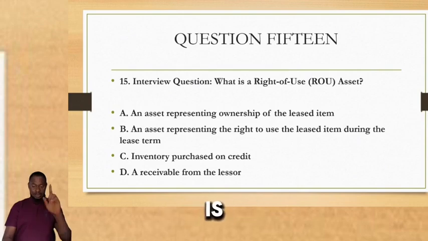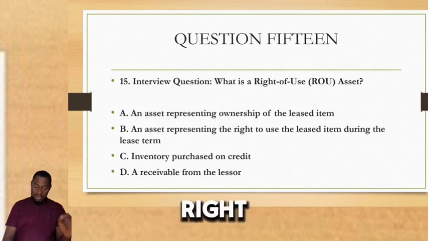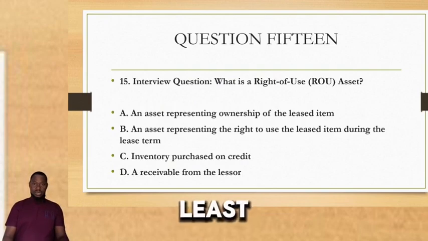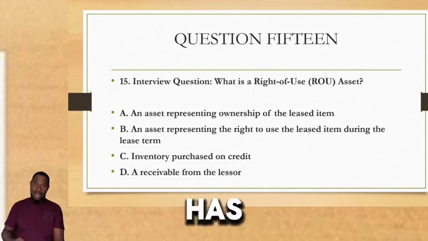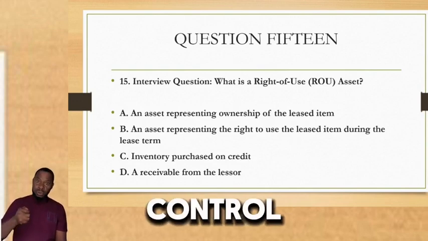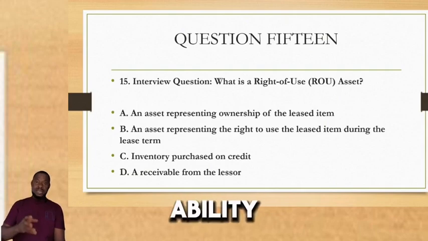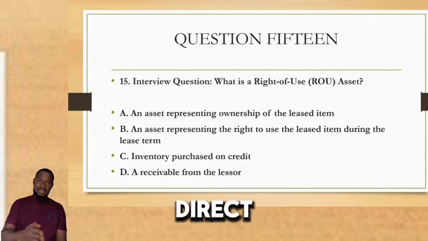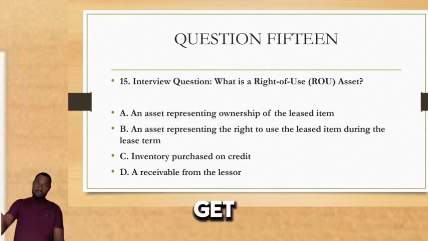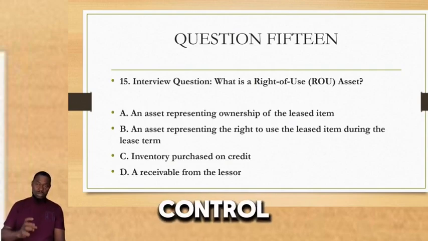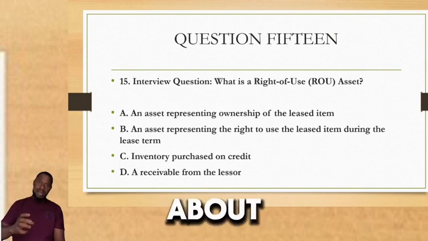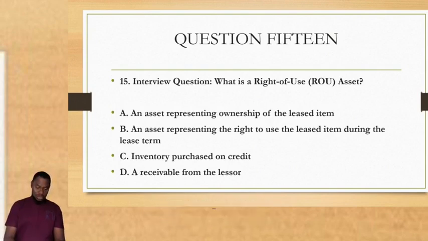Correct answer is going, and gone. Correct answer is B. An asset representing the right to use the leased item during the lease term. So that right that the lessee has to use that asset, to have control. I say control is the ability or the right to direct that asset in the way it should be used and to get variable returns from the use of that asset. That is what we mean by control. So it is not about ownership, it is about control. So that is the correct answer.